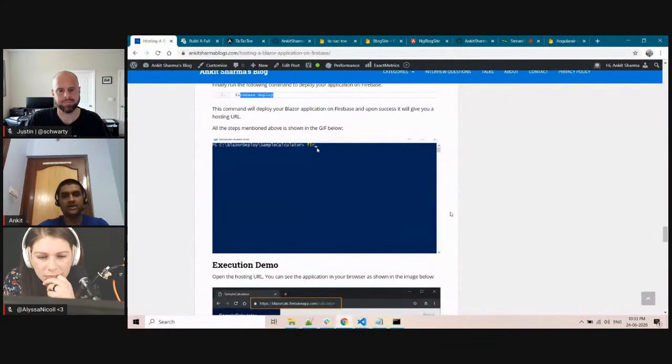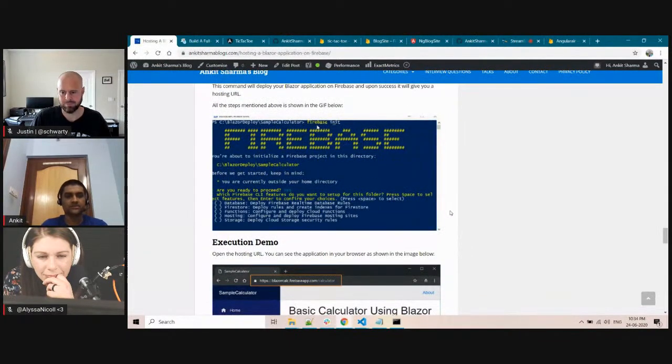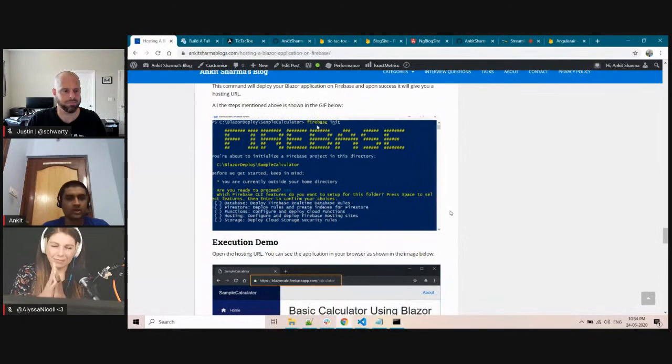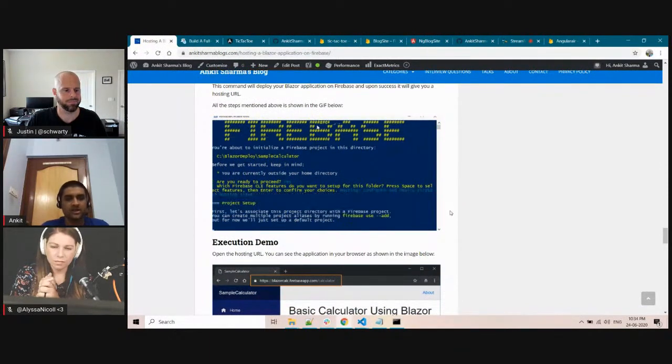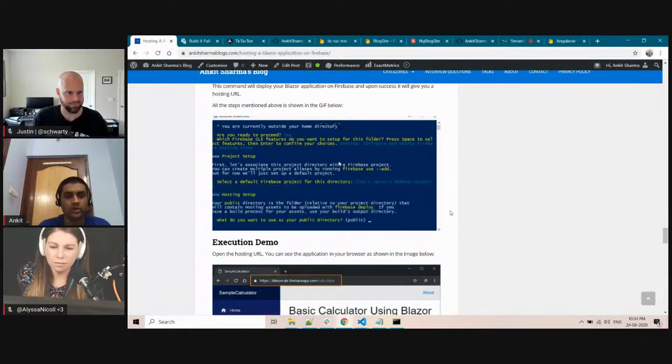So here is a GIF image. People who are watching can watch this GIF image, and here you can see everything in action. See that here you can select what you want to do. Here I am selecting hosting. Once I select hosting, I can select which app I want to use. So I will select my app. Then I will select the public folder name, which is dist in my case.